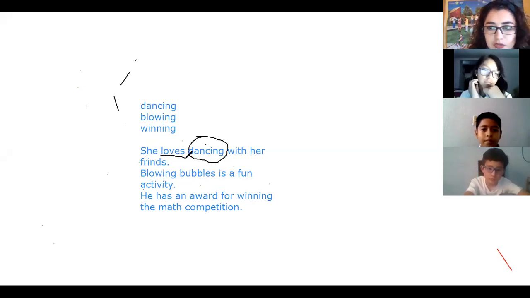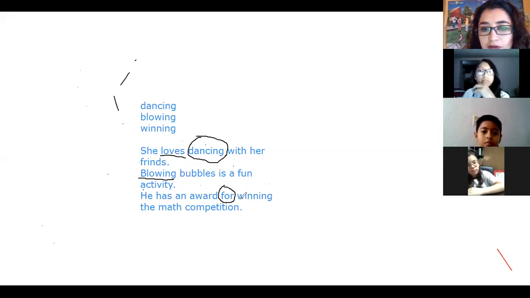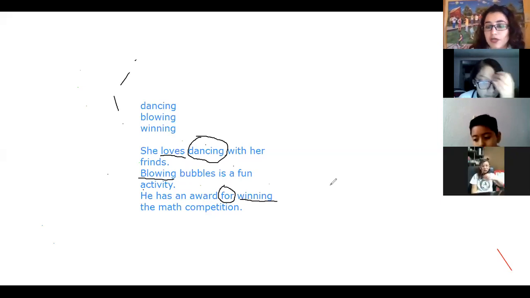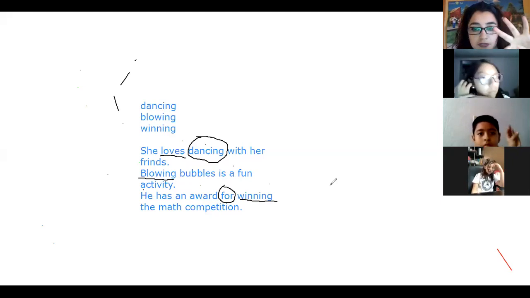But before this, you have a verb. In the second, the gerund is at the beginning. And in the third one, here we have a preposition, and next to the preposition, we have our gerund. In this case, we have three different uses of gerund.